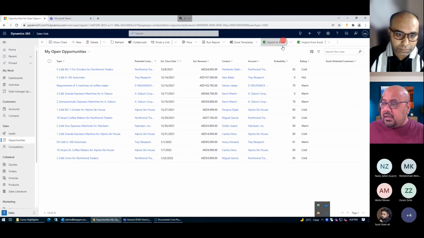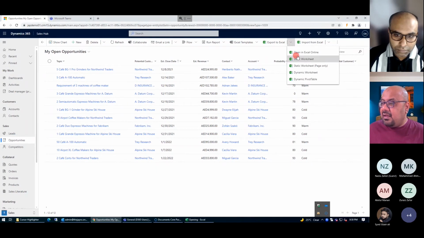Also, you have the option to export the information. Whatever information you are going to see here, if you want to export the same information, you just click on export, and the export is going to open up my records there. There are two versions again available. One is the static one. If I drill down, you can see the static one here, or there is a dynamic one.